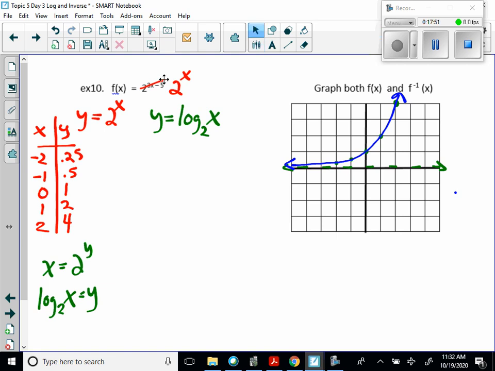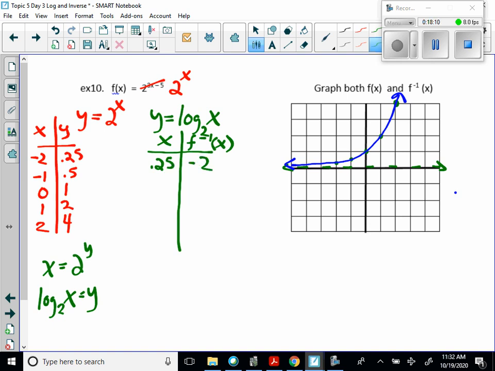Now remember, these tables should switch, shouldn't they? If they're true inverses, we can just say this is x and this is f inverse of x. So basically this would become 0.25, this would become negative 2, this would become 0.5, this would become negative 1, this would be 1, and this would be 0. And then 2 would become 1, and 4 would become 2.